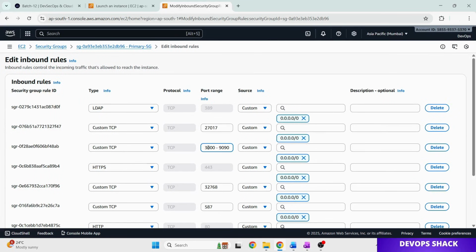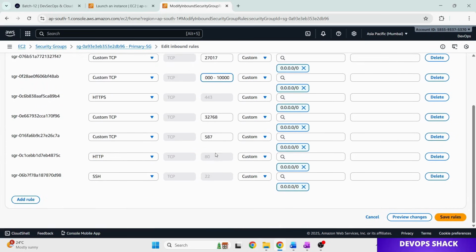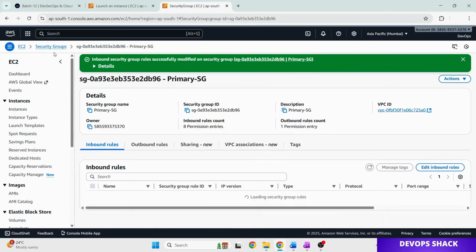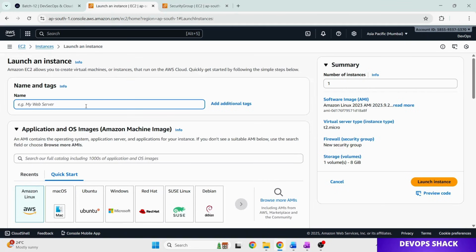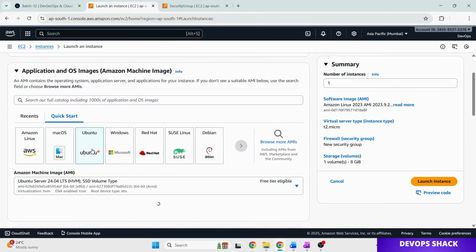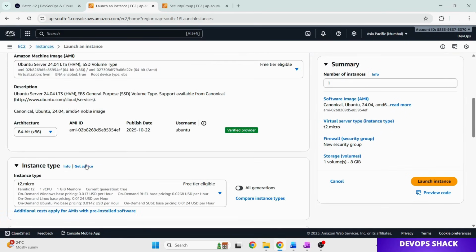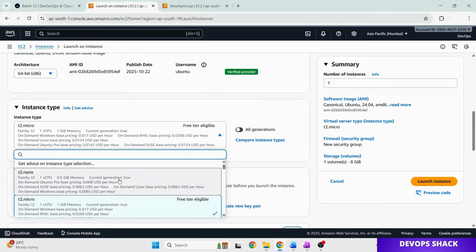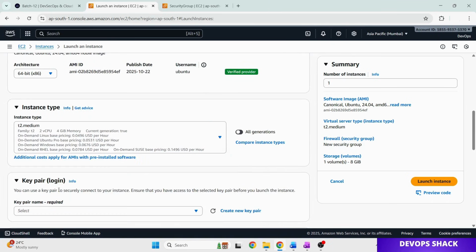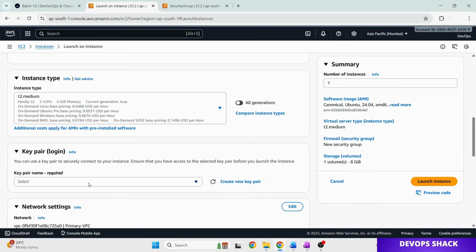Here I will add the range 2000 till 10,000, because most of the things I do will exist in this range only. So I'll open this range and save it. Then I'll create the EC2 machine of Ubuntu type, version 24.04 LTS. Size will be T2 medium, because again it's more than enough for us to set up a demo.